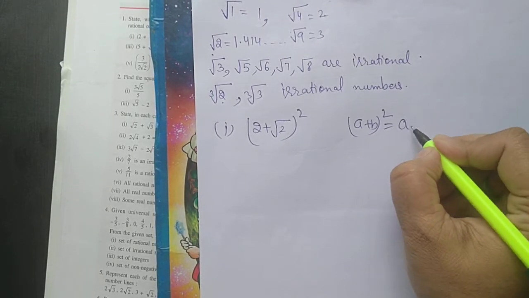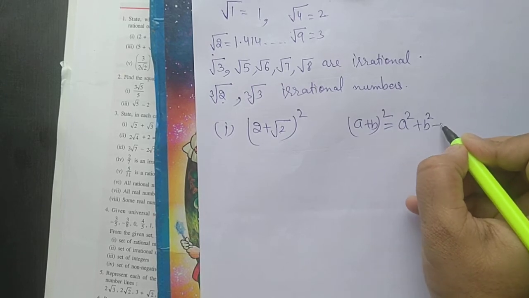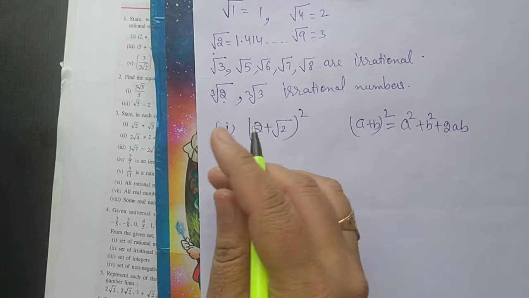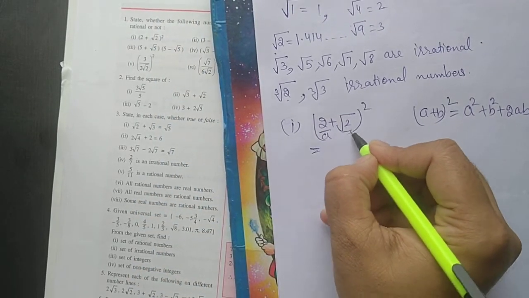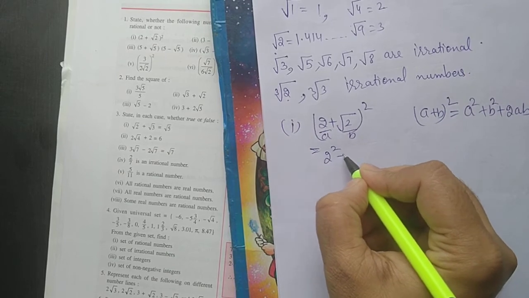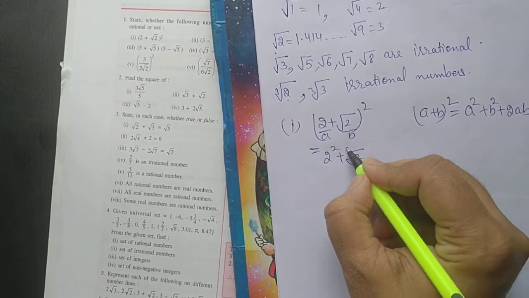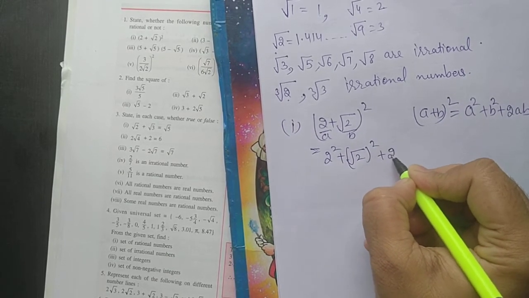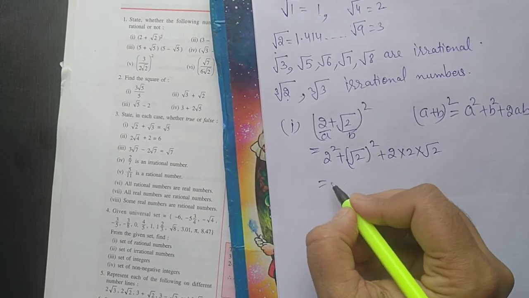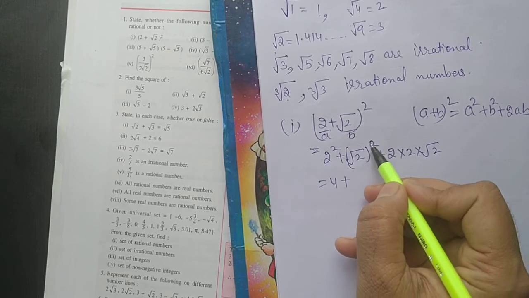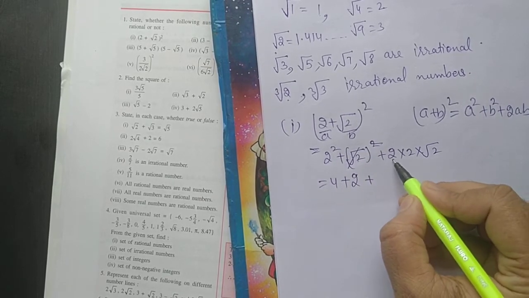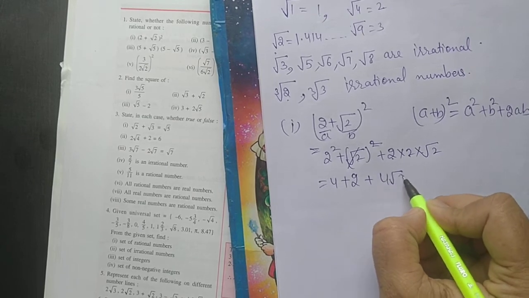It will be equal to a square plus b square plus 2ab. So a is 2 here and b is square root of 2. So a square means 2 square, plus square root 2 square, plus 2 into 2 into square root of 2. 2 square is 4. Here the square is cancelled with the square root, so 2 is left. 2 twos are 4 square root 2.